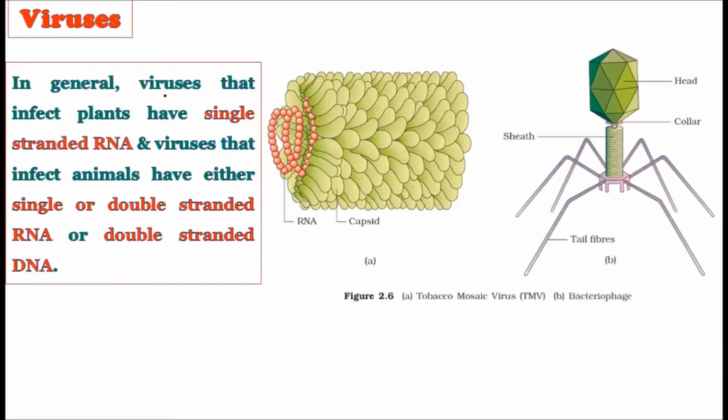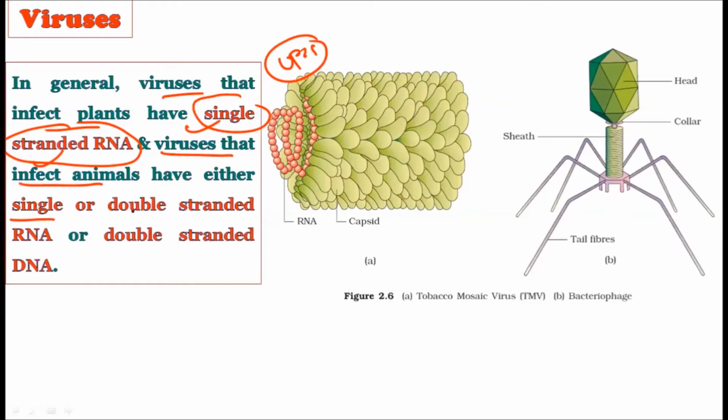Now, in general, the viruses that infect plants have single-stranded RNA as a genetic material. Very, very important from the UPSC mains examination point of view. Observe this point carefully. In general, the viruses that infect animals have either single or double stranded RNA or double stranded DNA.